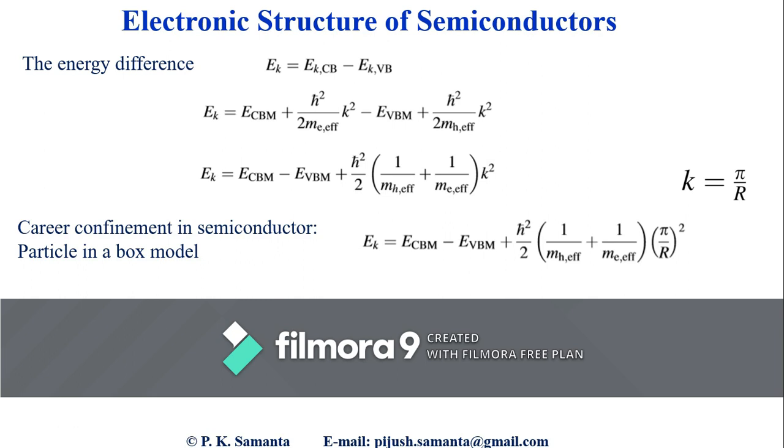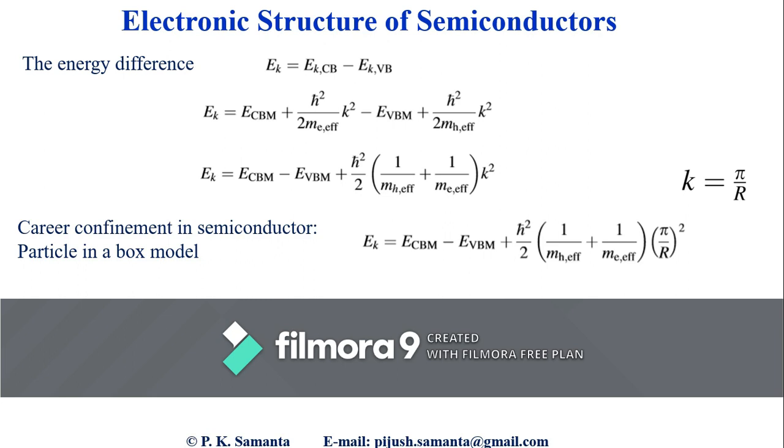To understand the value of k, first let us assume the motion of an electron in a small nanoparticle or quantum dot. We can assume that this electron is bound within the narrow potential of the dot, and let R be the size of the quantum dot. If we use the one-dimensional potential well model, then we get k equal to n pi by L, where L is the dimension of the well.